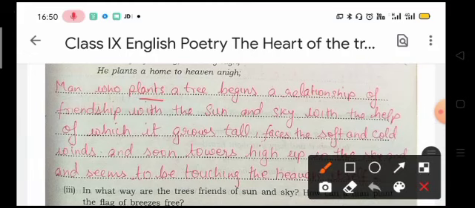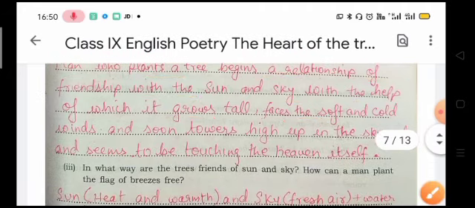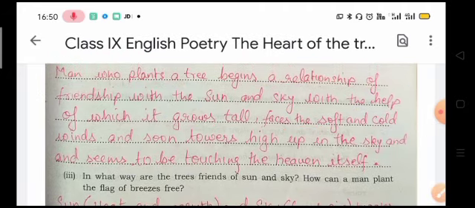A man who plants a tree begins a relationship of friendship with the sun and sky, with the help of which it grows tall, faces the soft and cold winds, and soon towers high up in the sky and seems to be touching the heaven itself. Now, the meaning of this answer is that the man who is planting the trees is building a relationship of friendship between whom? Between the tree and sun and sky. And with the help of the sun, with the help of photosynthesis, trees and plants make their food which helps them to grow tall.